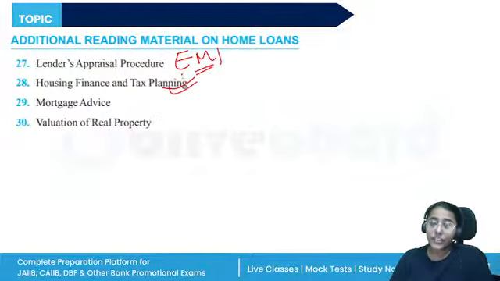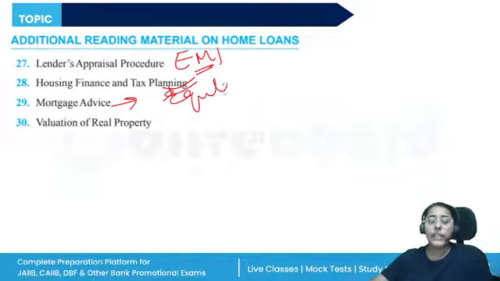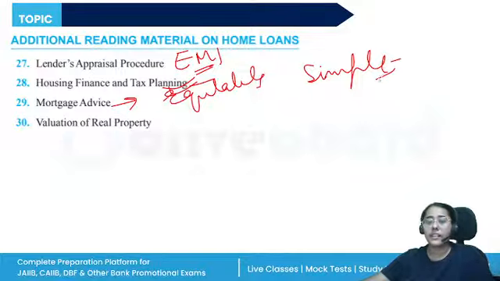So the various sections again: tax benefits in respect of housing finance, section 80C, section 80EE, the eligibility for claiming these deductions, how do we compute the actual rent of the property, NRI home loan. Then we have mortgage advice, like I said, questions from equitable mortgage, a simple mortgage, these were asked. And finally, valuation of real property.